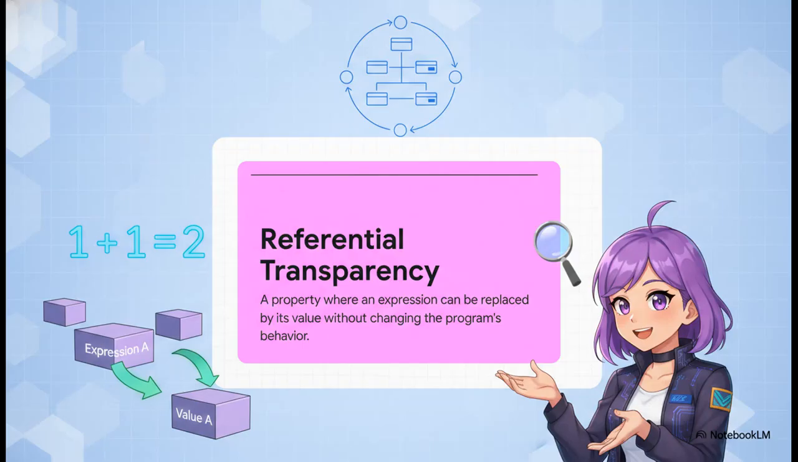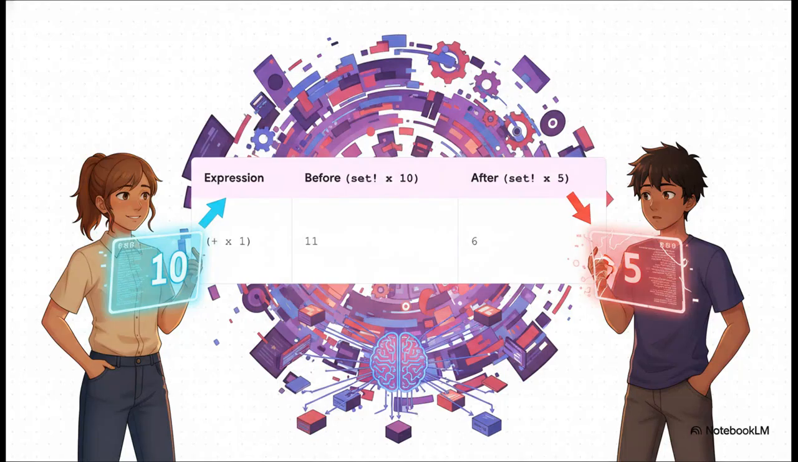And this brings us to a super important concept called referential transparency. It sounds complicated, but the idea is simple. It just means you can swap an expression with its value and the program still works the same. 1 plus 1 is always 2. You can make that substitution anywhere, anytime. That property is why pure functions are so easy to reason about. Well, assignment just shatters that beautiful property.